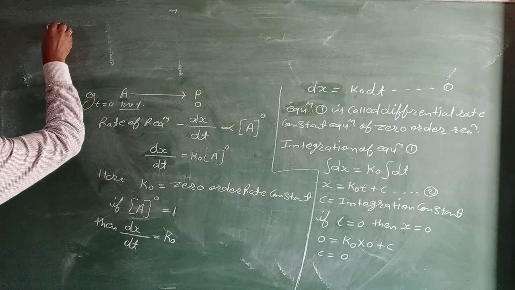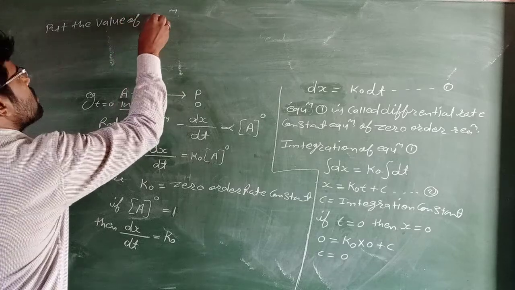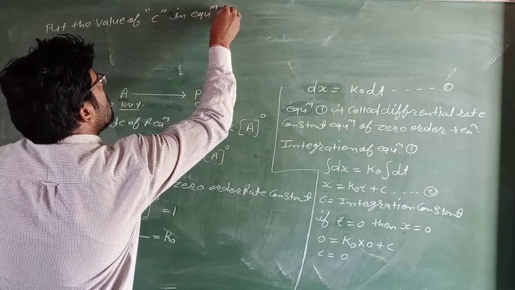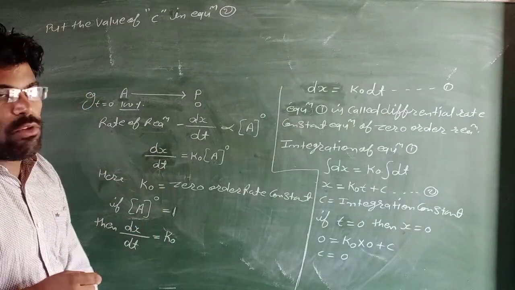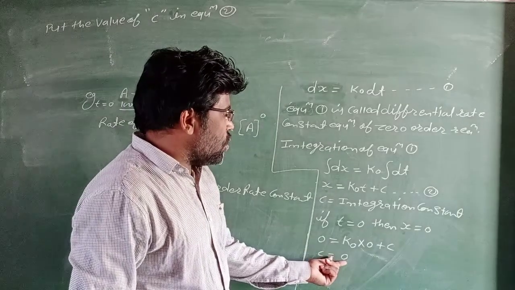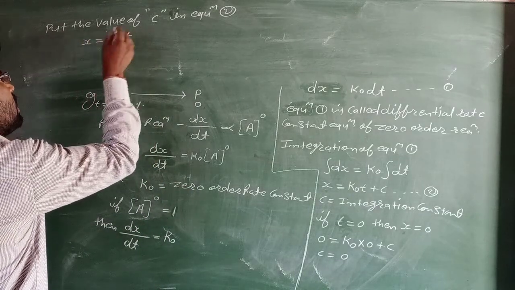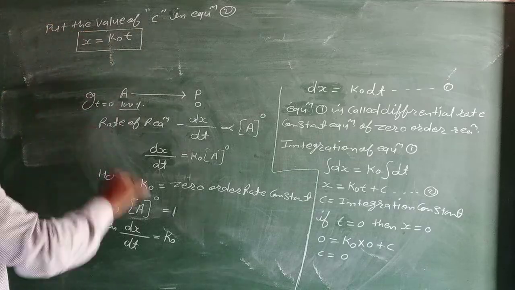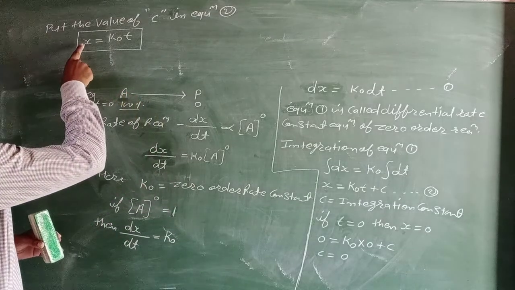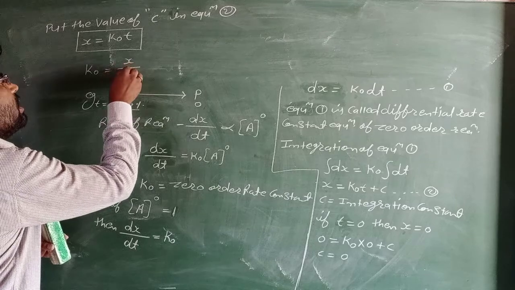Putting c equal to 0, then x equals k0t, and k0 equals x upon t.